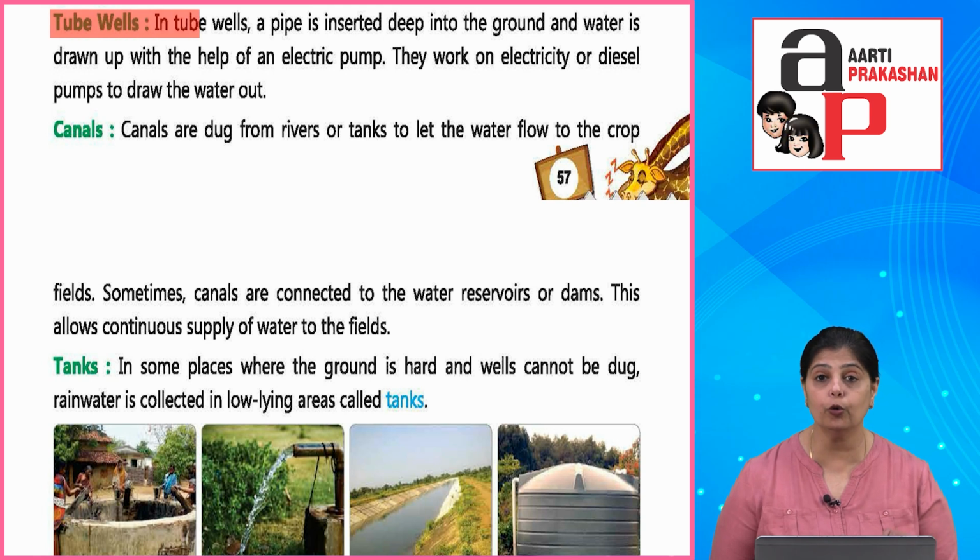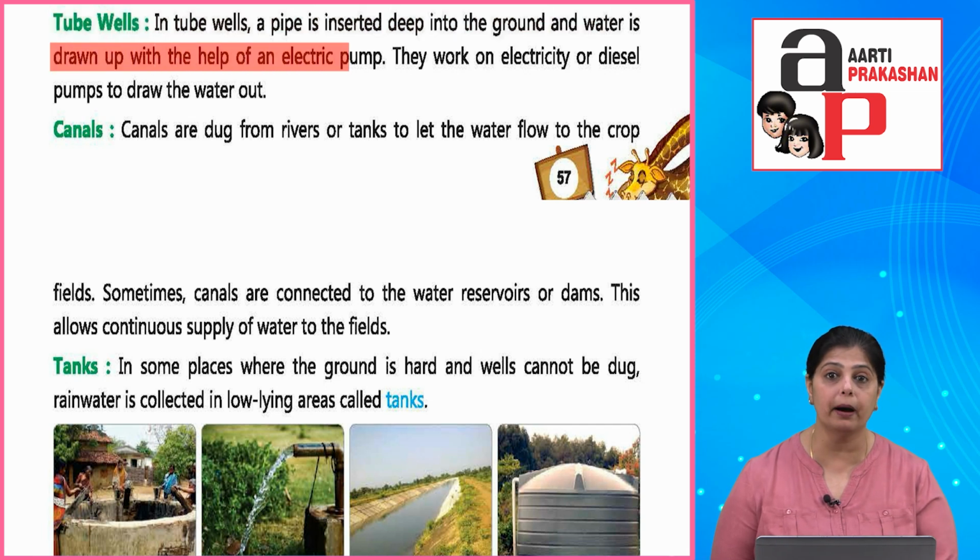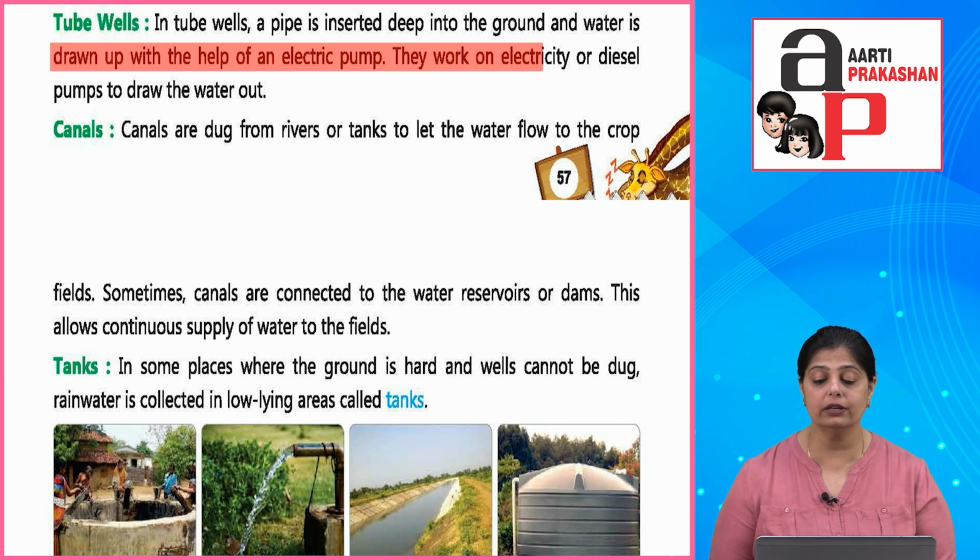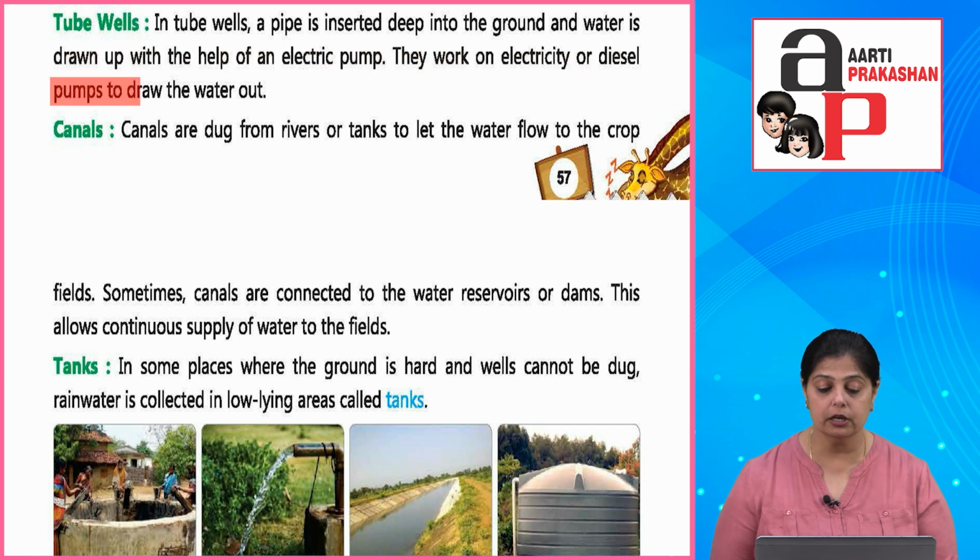Now next is tube wells. Tube wells क्या होता है? In tube wells, a pipe is inserted deep into the ground, and water is drawn up with the help of an electric pump. They work on electricity or diesel pumps to draw the water out.